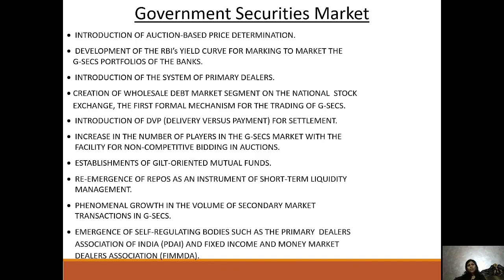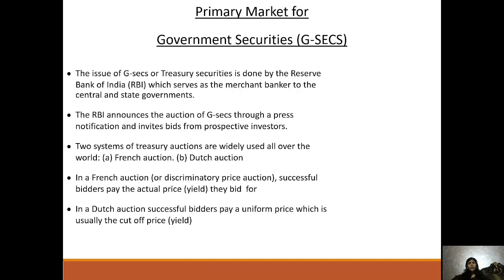Government securities market. Introduction of auction based price determination, development of the RBI system, introduction of the system of primary dealers, creation of a wholesale market segment, introduction of DVP for settlement, delivery versus payment, increase in the number of players, and establishing gilt oriented mutual funds. So many mutual funds have now come, and it is actually good, along with the emergence of self regulation bodies such as the Primary Dealers Association of India and the fixed income money market.